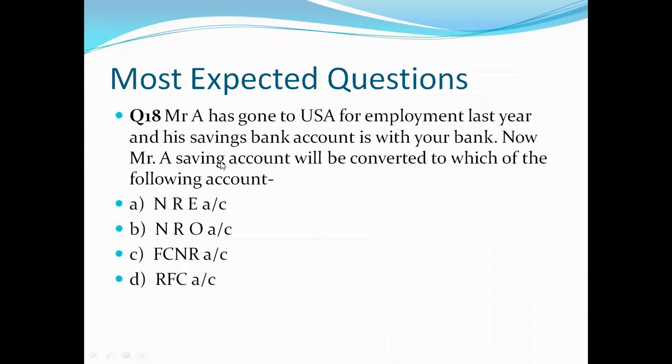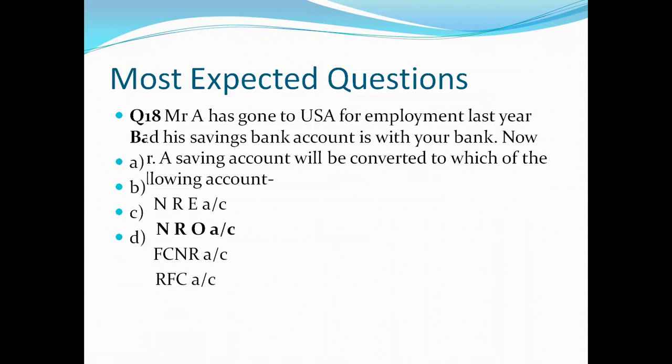Now, Mr. A's saving account will be converted to which of the following accounts? So friends, if a resident individual is already having a saving account, as per this question, that is Mr. A, and now he is not a resident, his account will be converted to which account? Our options are NRE account, NRO account, FCNR account, RFC account. Let's see what is the right answer, and the correct answer is B, that is NRO account. So his account will be converted to NRO account, that is non-resident ordinary account.